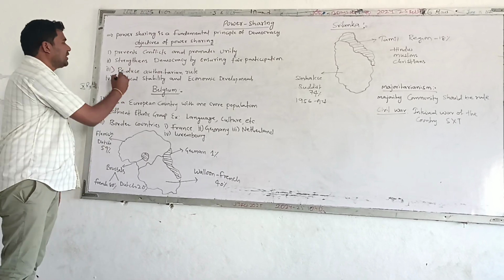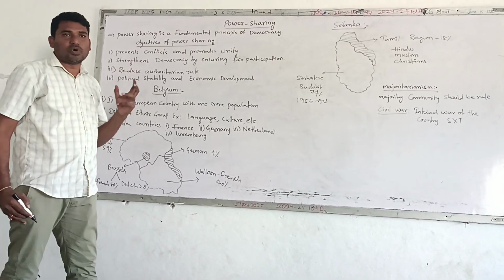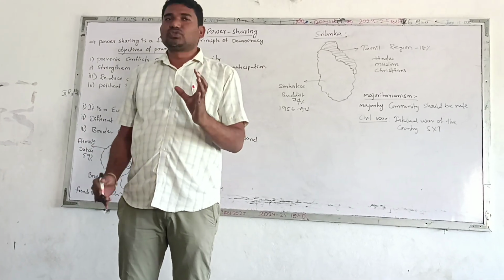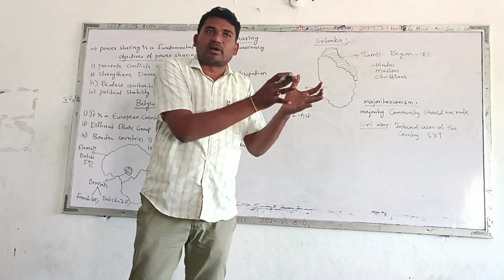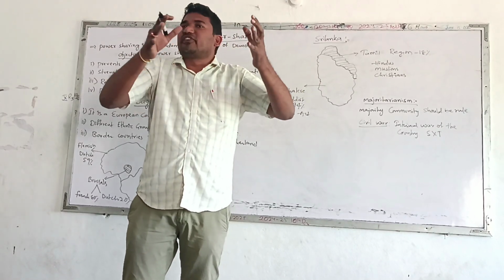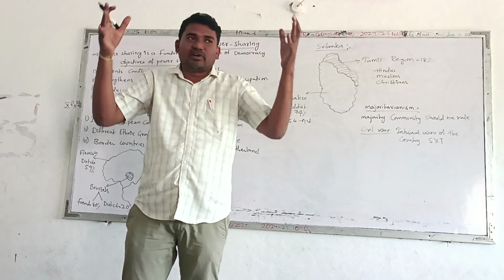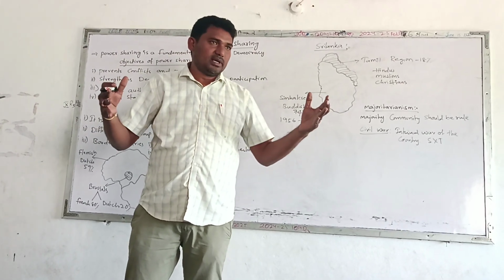Now coming to reducing authoritarian rule. Authoritarian means a single person takes all the decisions. So a single person does not hold the power. We give the power to different organs of the government, different levels of the government. We give the power, right?